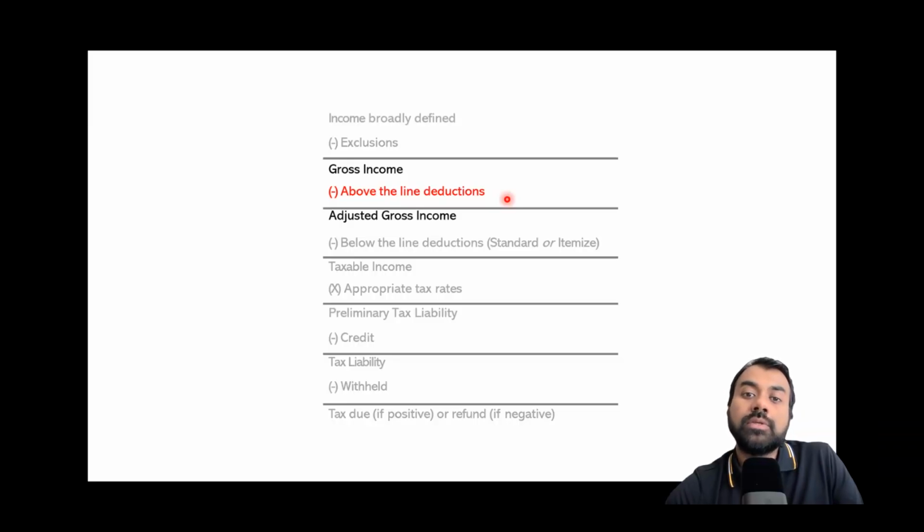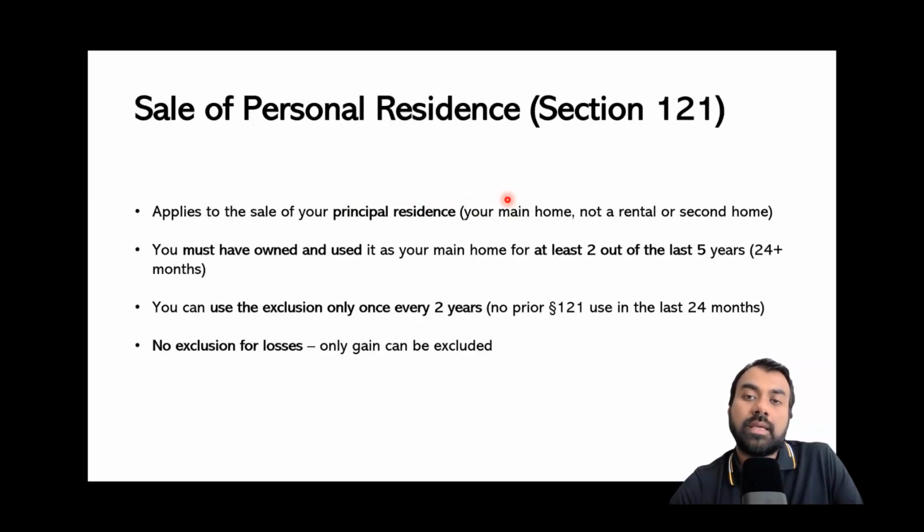Now, you can also deduct your business losses as above the line deductions. All this bullet point is saying is that, unlike some of those losses, the loss on the sale of a personal residence cannot be taken as an above the line deduction.